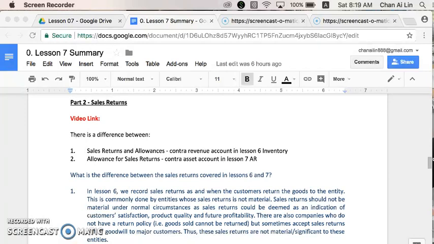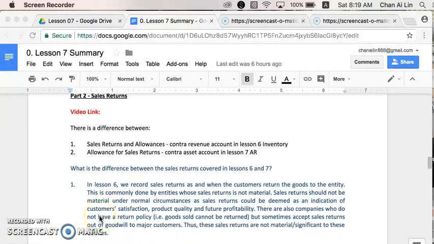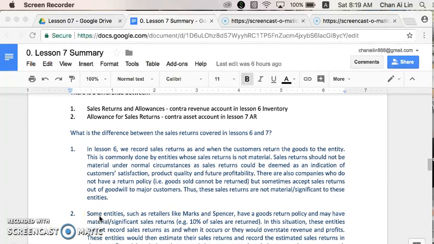Now in lesson 6, we record sales return as and when a customer returns the goods to the entity. This is commonly done by entities whose sales return is not material. Now usually these entities do not have a sales return policy. For entities that do not have a sales return policy, sales return should not be material under normal circumstances, as sales return could be deemed as an indication of customer satisfaction, product quality, and future profitability.